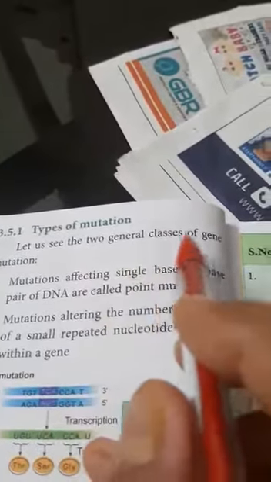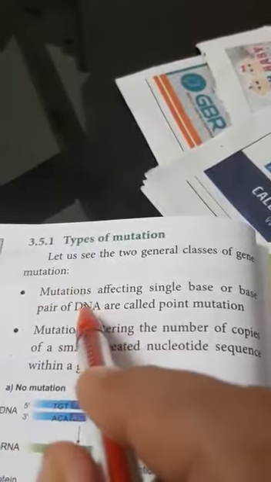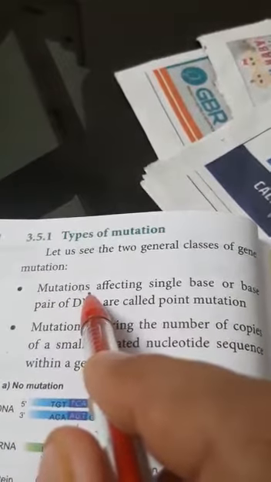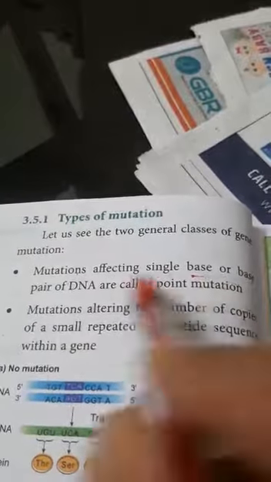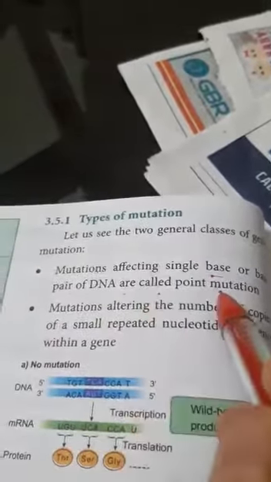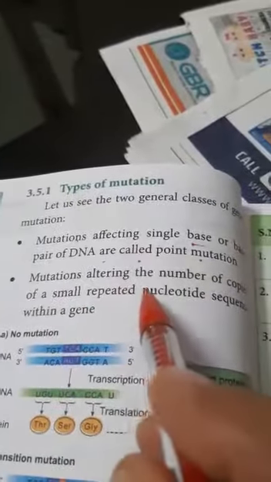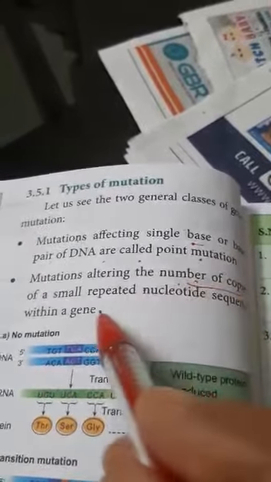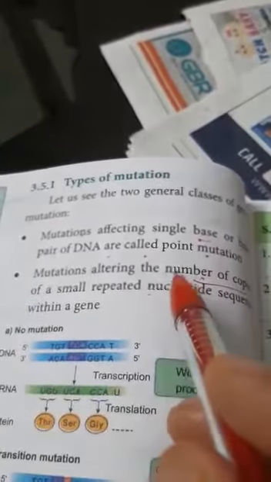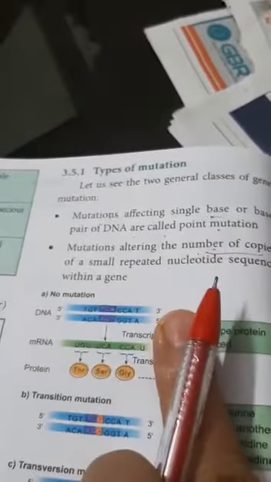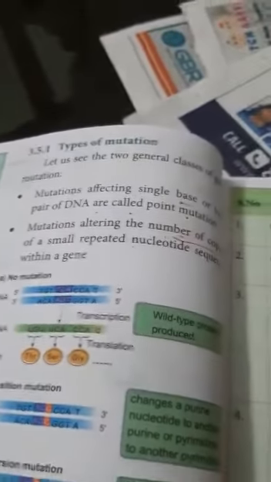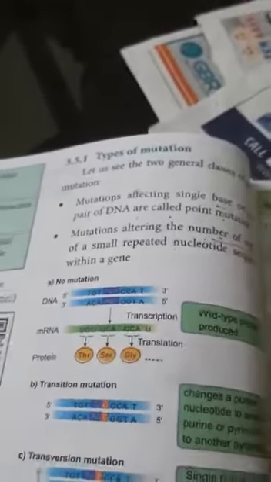Now we will move to the next part, types of mutation. Let us see the two general classes of gene mutation. The first one is called point mutation: mutations affecting a single gene, a single base or base pair of DNA. The second: mutations altering the number of copies of a small repeated nucleotide sequence within a gene. That is also called point mutation.